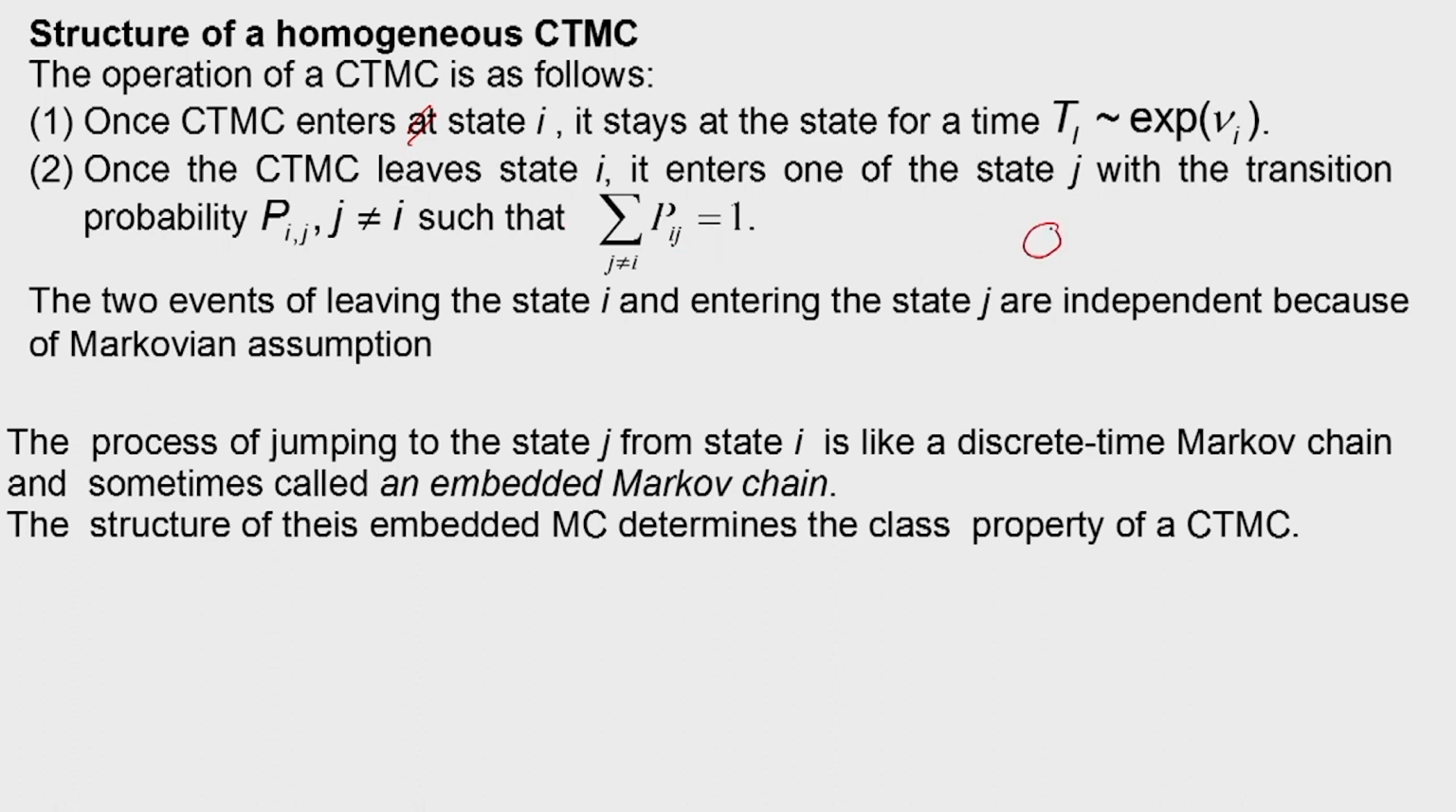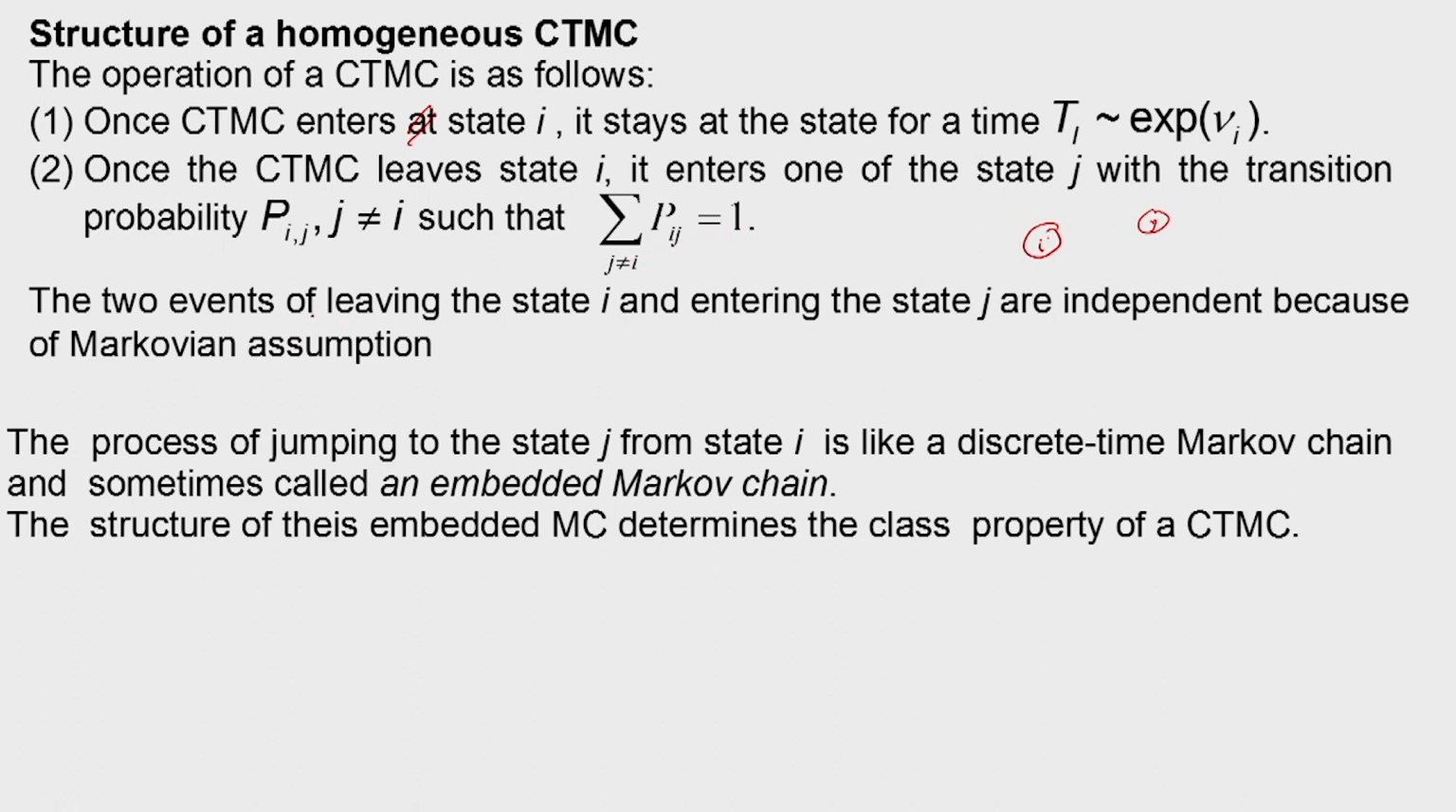Suppose it is in state i. Now, after leaving the state i, it will go into other states, but not this state. So, suppose there is a state j, it will go to state j with probability P_ij, such that the sum of all these probabilities where j is not equal to i must be equal to 1. So, after leaving the state i, it has to go to one of the states j with probability P_ij, such that the summation of P_ij is equal to 1.